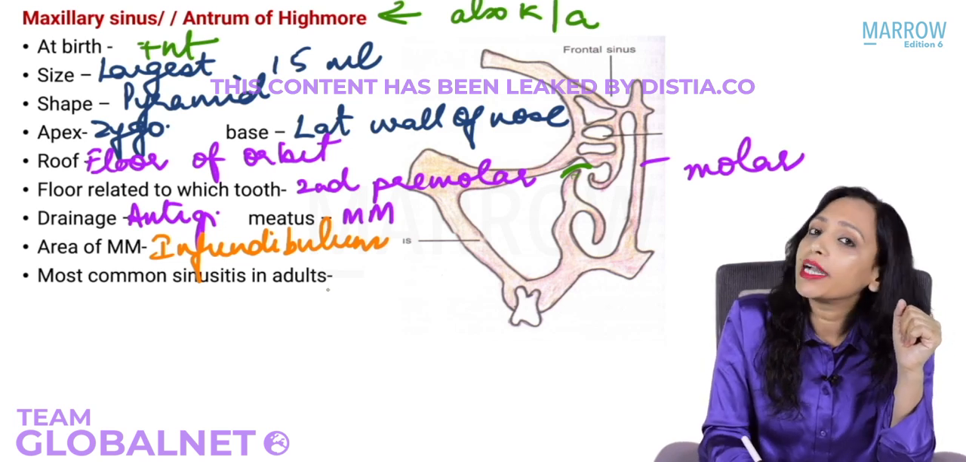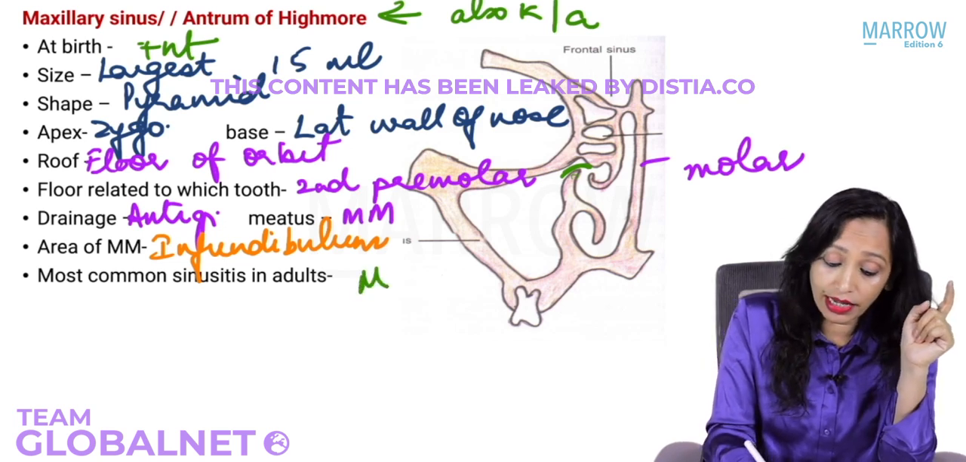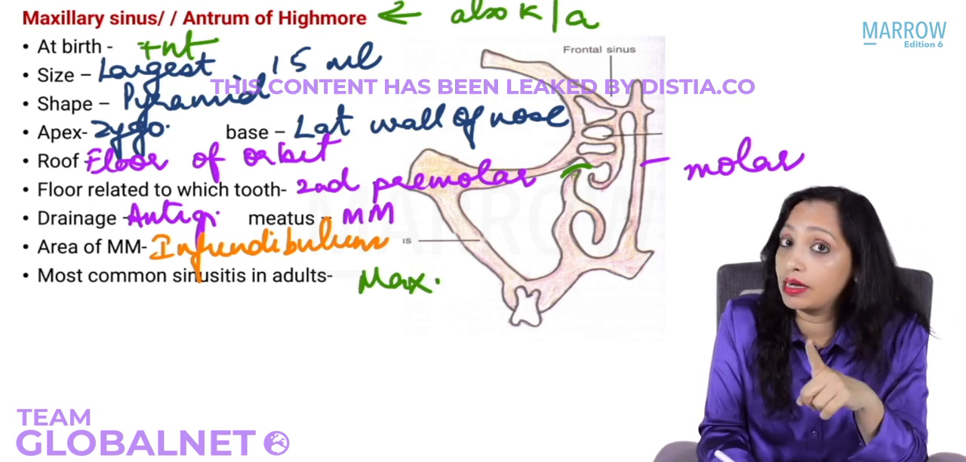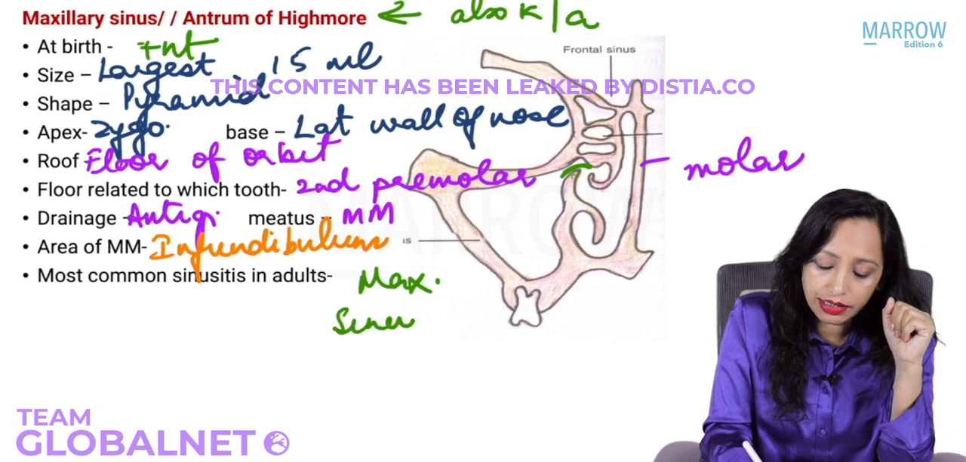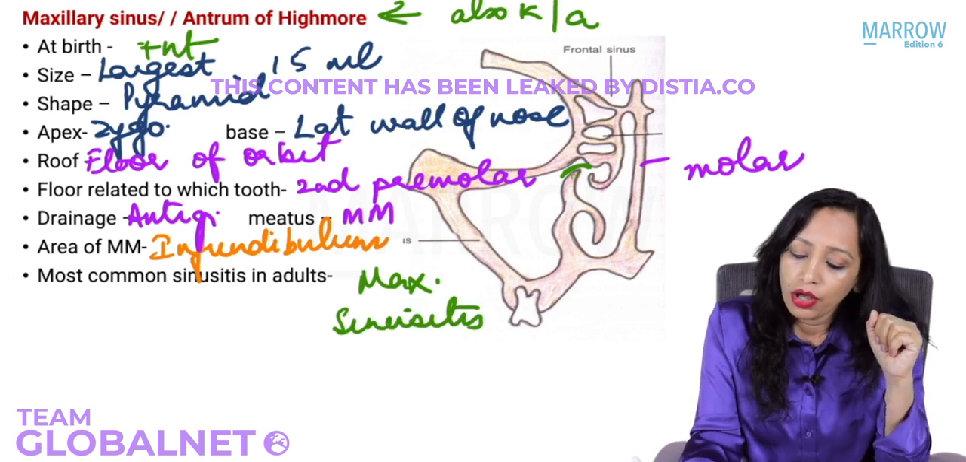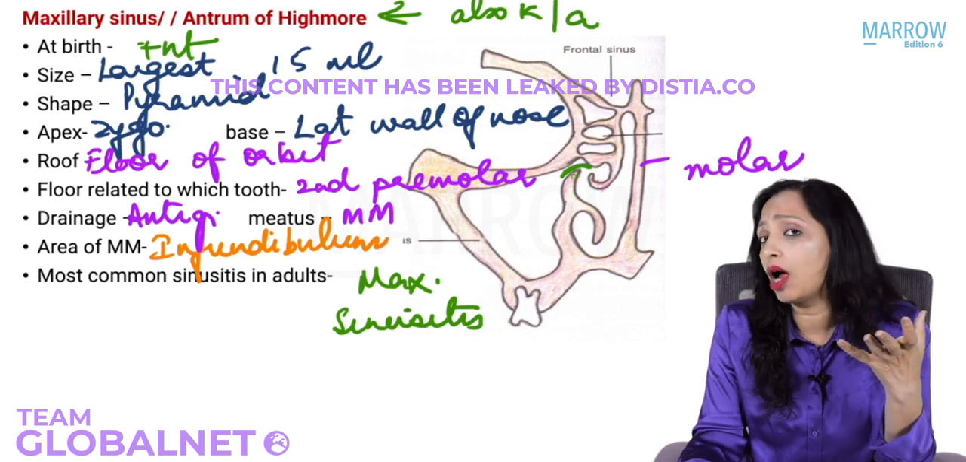Now, the most common sinusitis in adults is, yes, maxillary sinusitis. So just note it is in adults. What is in children? I will just tell you in some time. So this is maxillary sinusitis in adults. So if you have to approach the maxillary sinus, how do you approach?